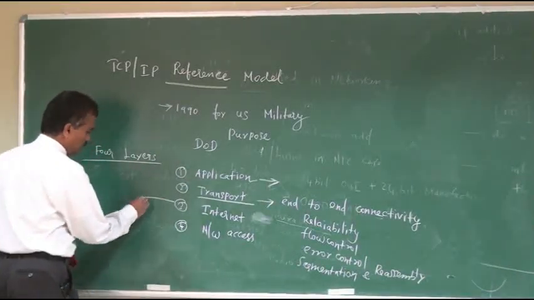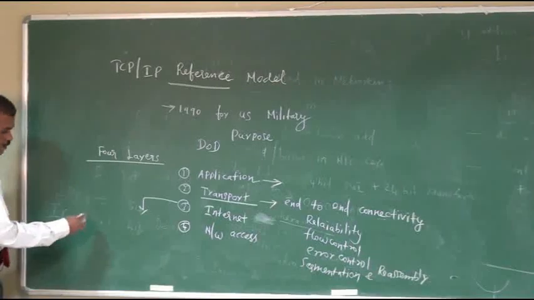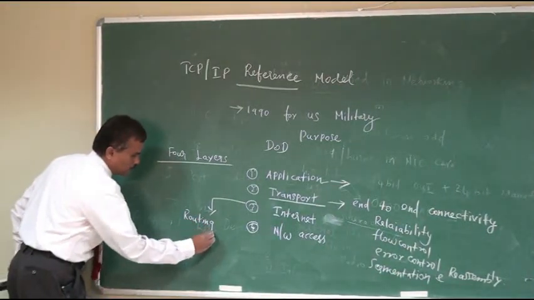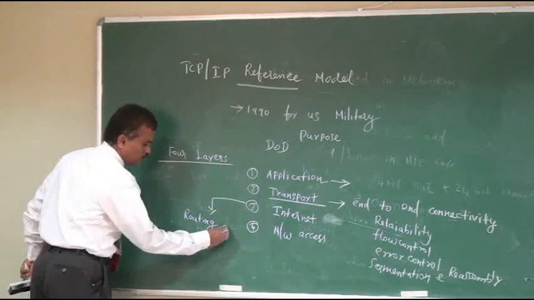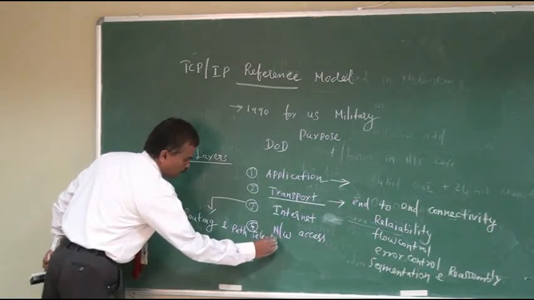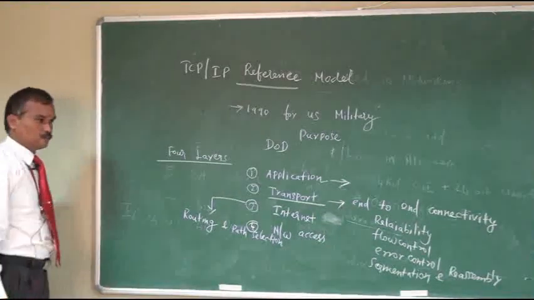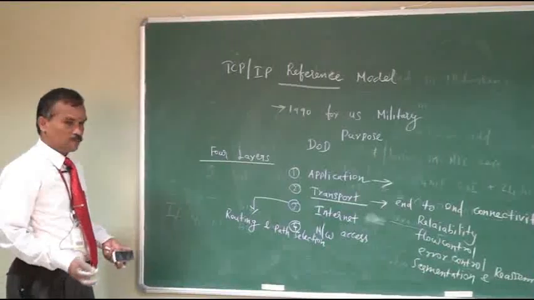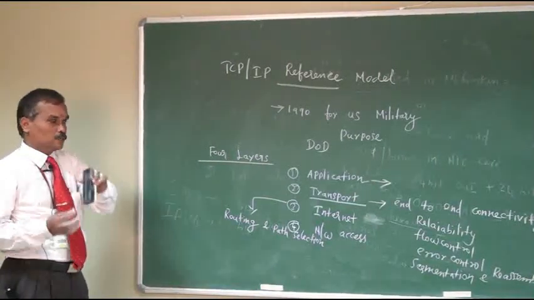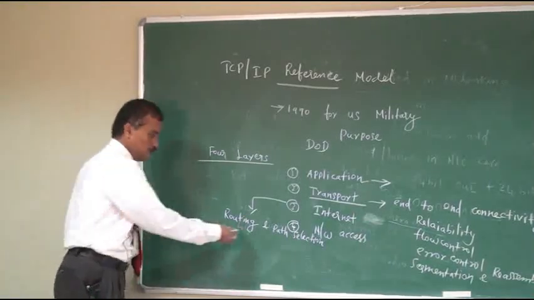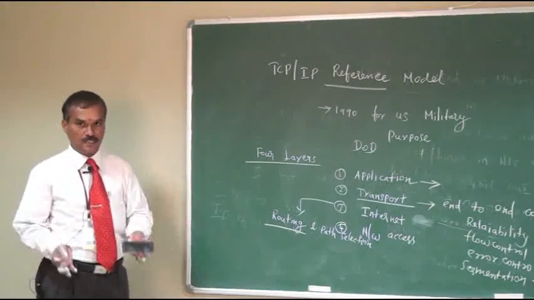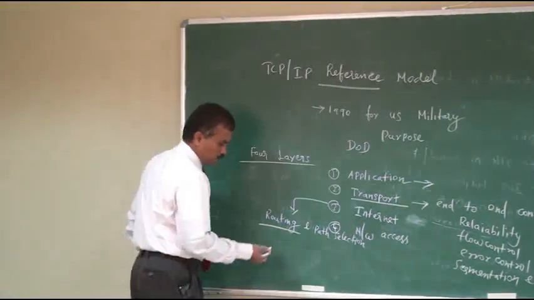Next one, internet layer. The main purpose is routing and path selection. So what is the meaning of routing? Forwarding. It is the process of forwarding the data packet from one network to another network through IP address, right?